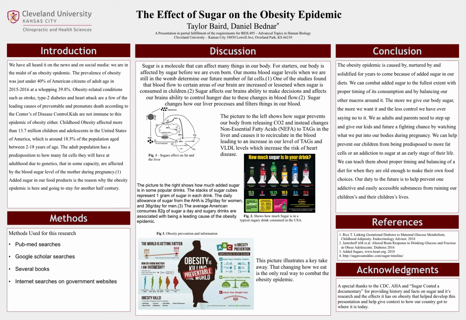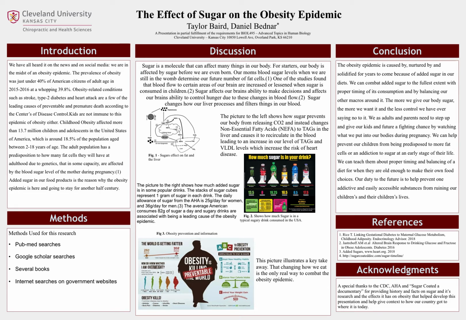All of this leads us up to where we are now as a country with over 1/3 of our adult population labeled as obese. So my mission today is to show you how sugar has affected our population, pushing us to be more obese each and every year, and offer a few ways that I think that we can prevent sugar from causing us to be more obese each and every year.